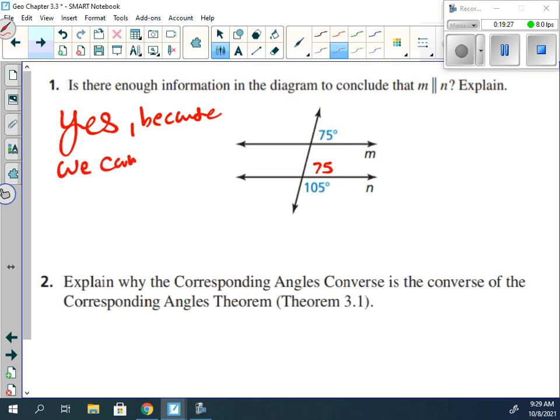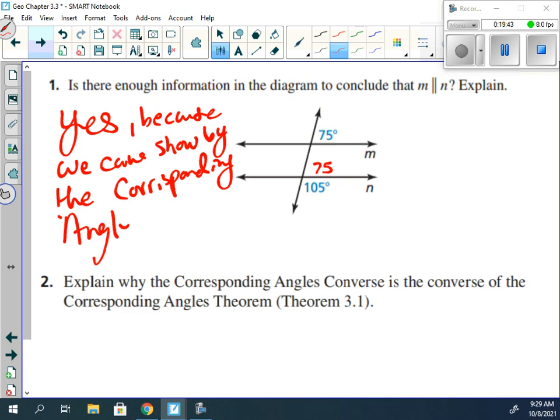We can show by the corresponding angle converse theorem, I believe, that these two lines are parallel.